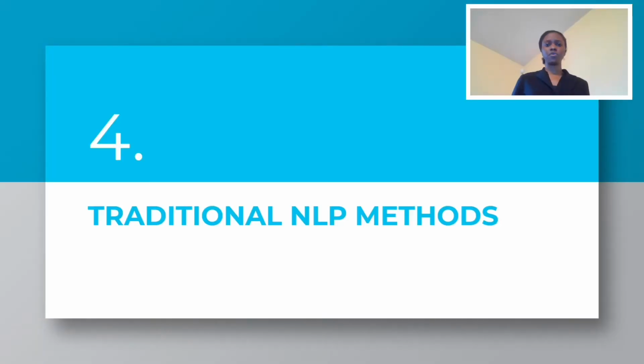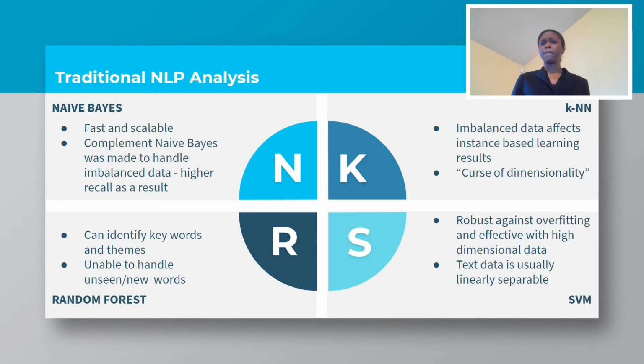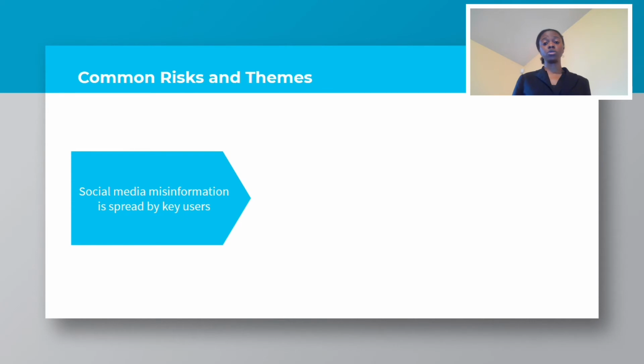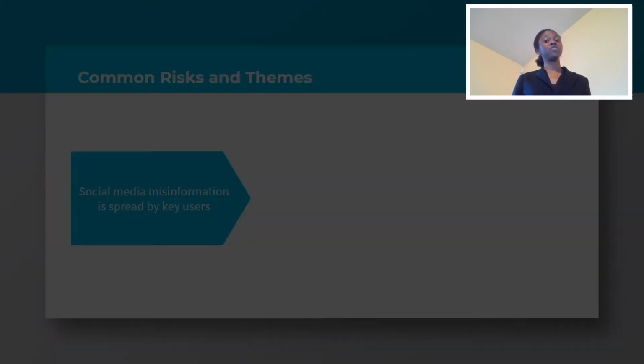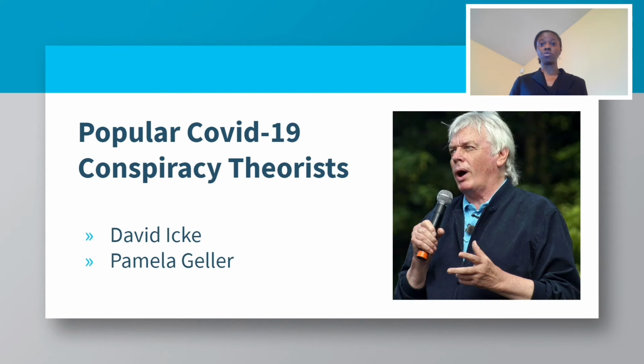The naive-Bayes models were the most scalable, and the random forest model could identify key themes, but it wasn't able to handle new words, and the KNN model was not able to deal with high-dimensional text data. In the top 20 features from the random forest model, the names of popular Twitter users were deemed as important. Interestingly enough, the names of popular COVID-19 conspiracy theorists also appeared.